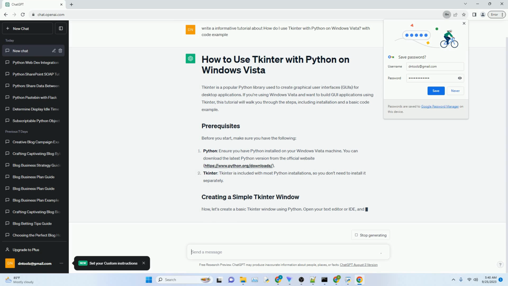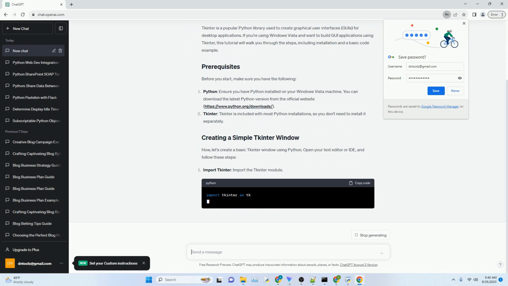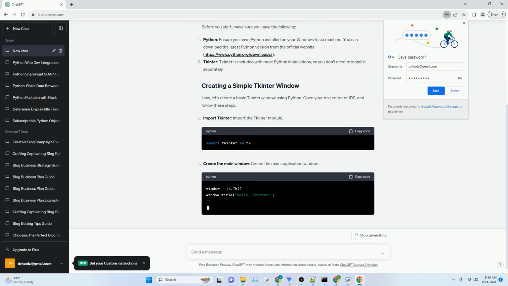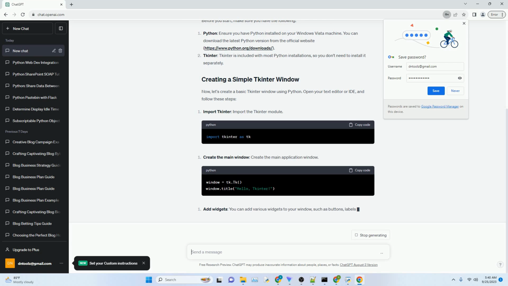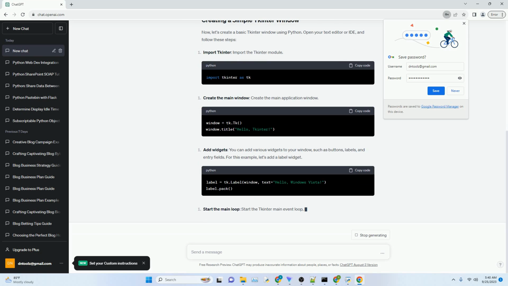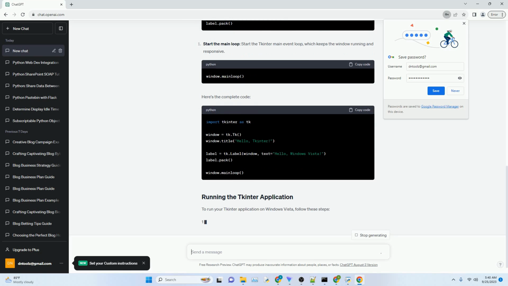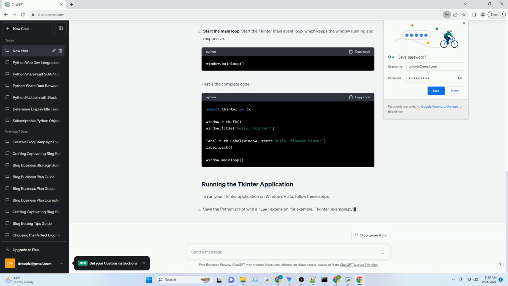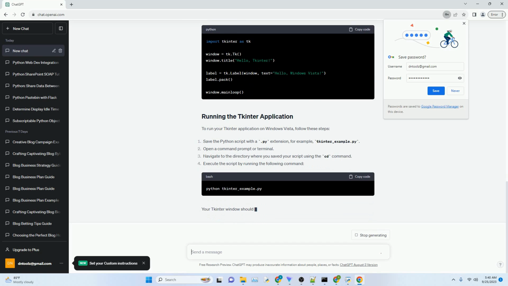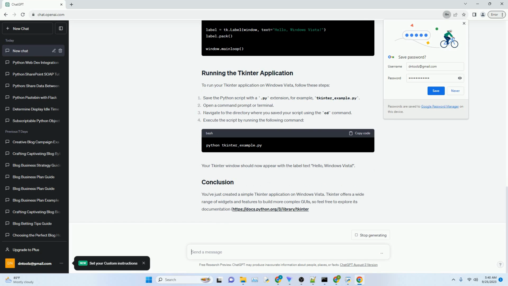Before you start, make sure you have the following. Python. Ensure you have Python installed on your Windows Vista machine. You can download the latest Python version from the official website, https://www.python.org/downloads. Tkinter. Tkinter is included with most Python installations, so you don't need to install it separately.